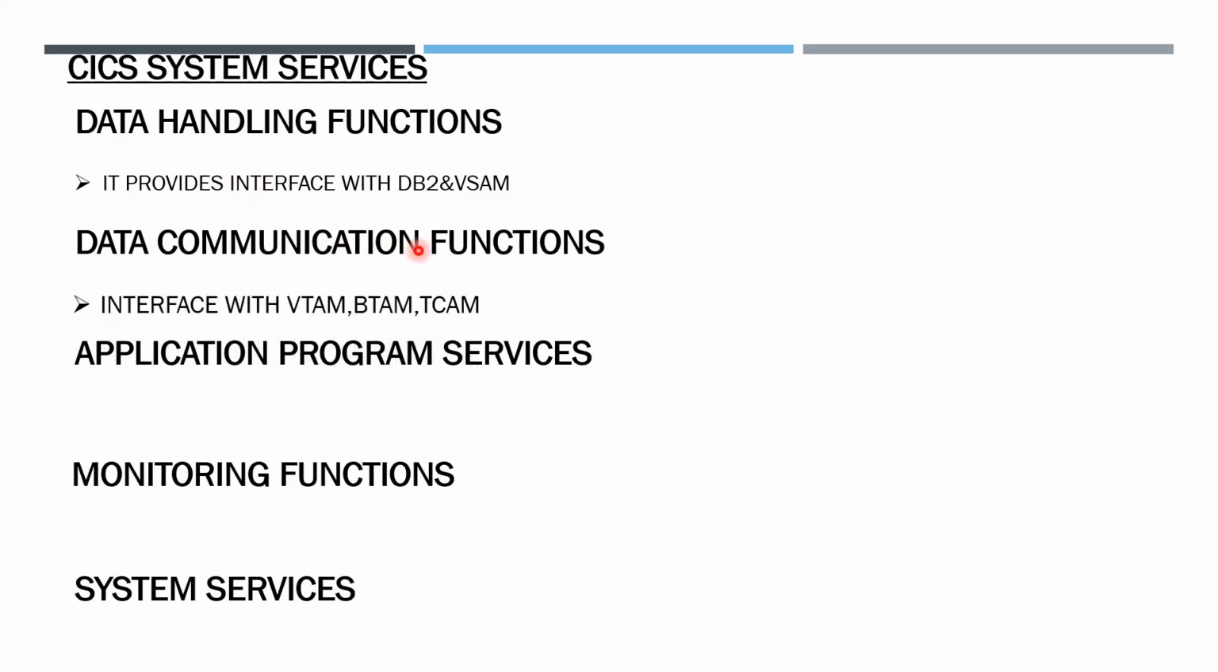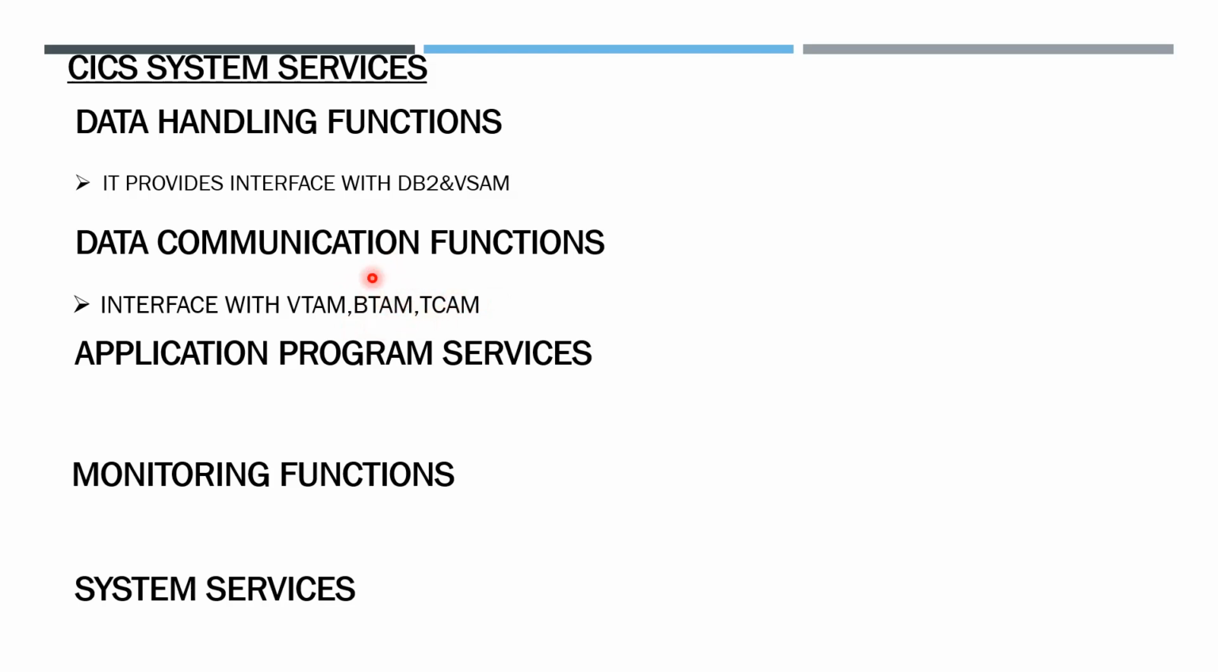Data communication functions provide the interface with VTAM, BTAM and TCAM. Data communication functions help the user to access CICS. How is the user connected to CICS? What is the interface the user uses to connect with and access CICS? VTAM is the Virtual Telecommunication Access Method, BTAM is the Basic Telecommunication Access Method, and TCAM is the Telecommunication Access Method.